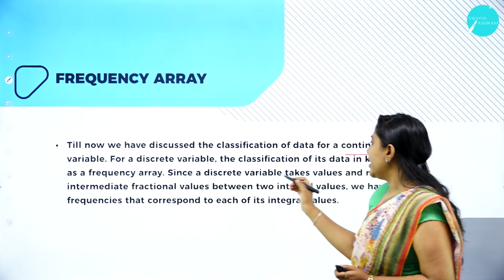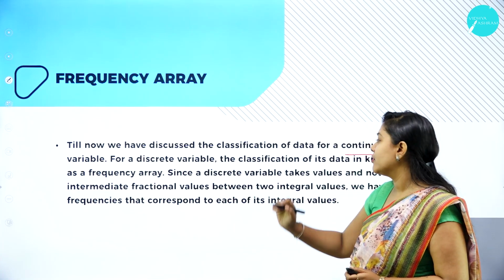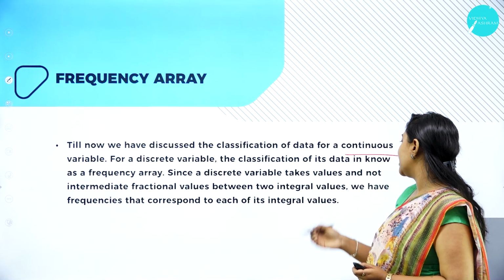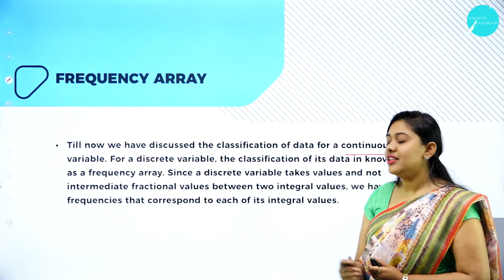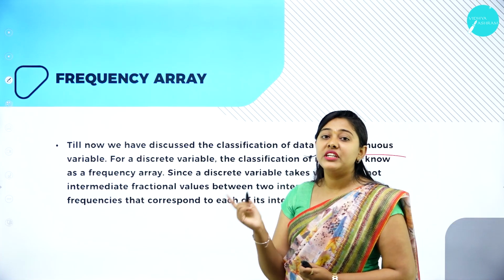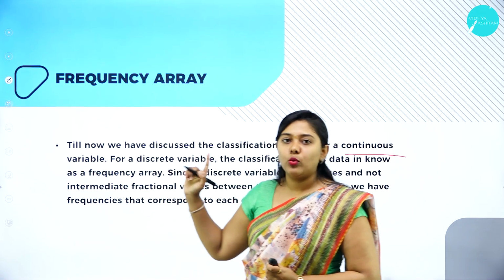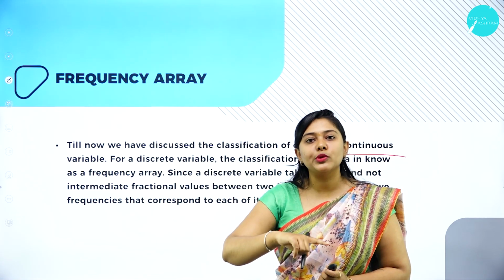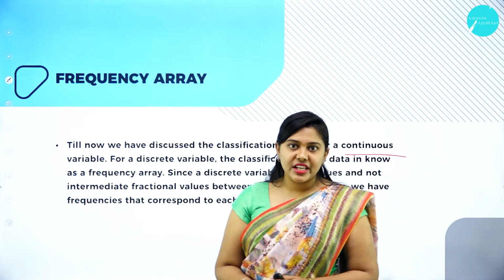Since a discrete variable takes only integral values, not intermediate fractional values between two integral values, we have frequencies that correspond to each integral value. So frequency distribution is for continuous series and frequency array is for discrete series.